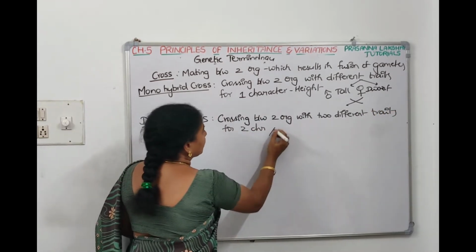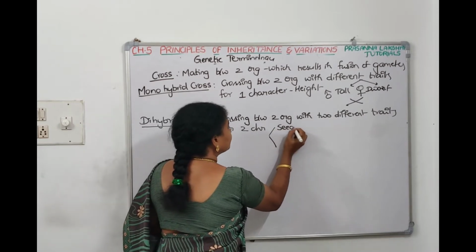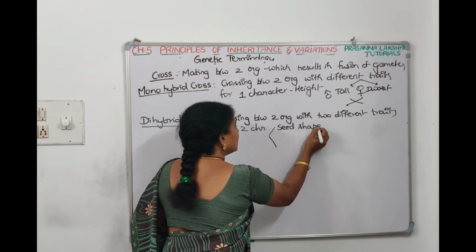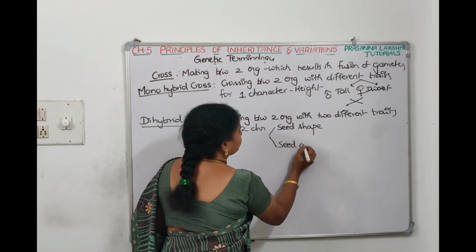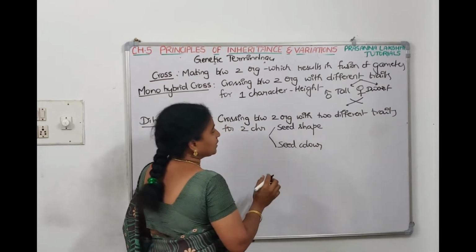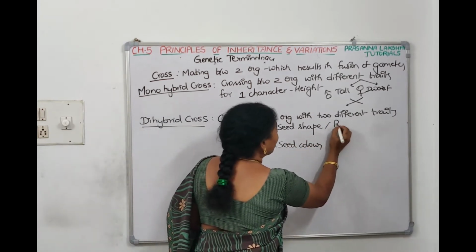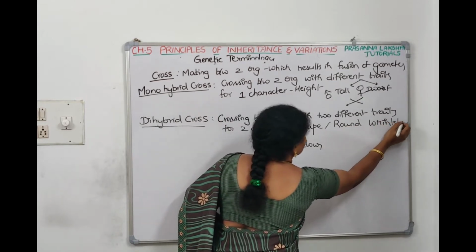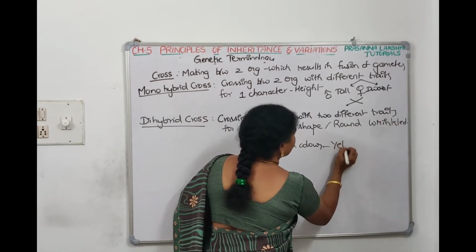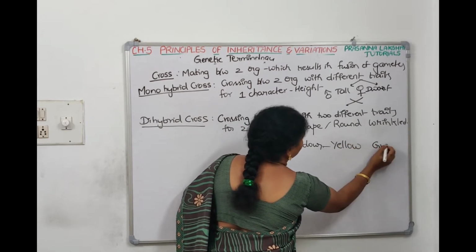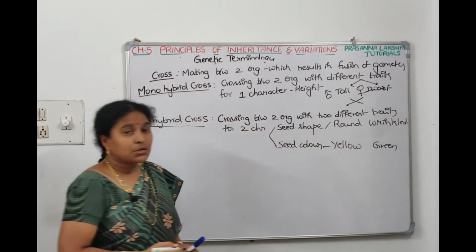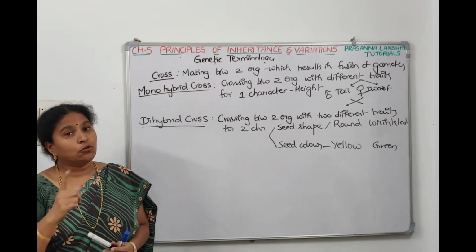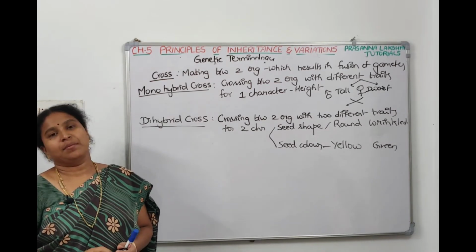So if you take seed shape as a character and seed color as another character, the shape is round and wrinkled, and seed color means yellow and green. If you are doing a cross between the organisms for two different characters, then that is called dihybrid cross.